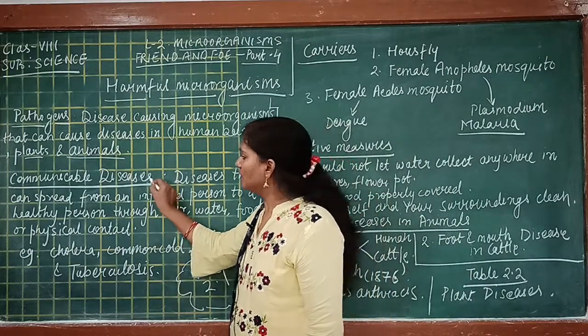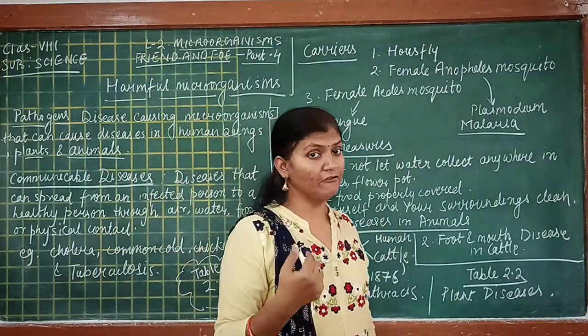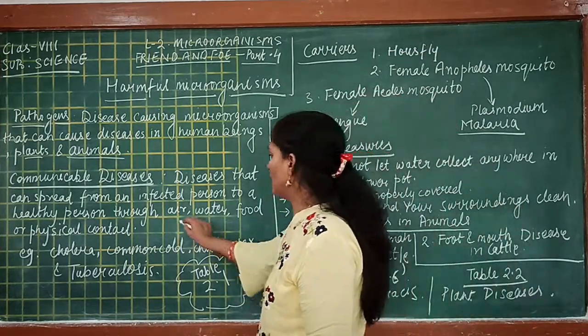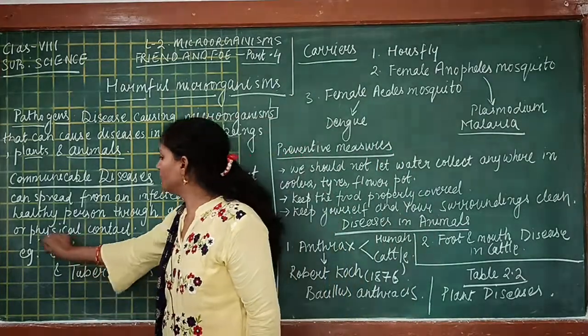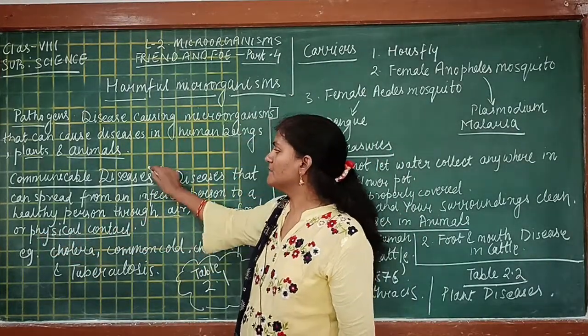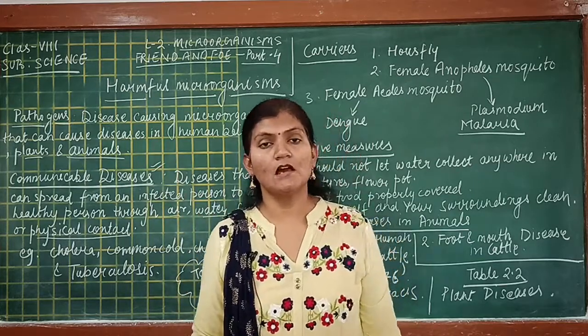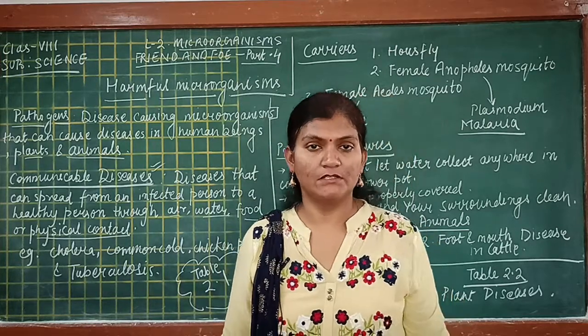Students, now the disease which spreads from an infected person to a healthy person by means of air, water, food or physical contact is termed as communicable disease. There are many diseases around us which we get from an infected person.